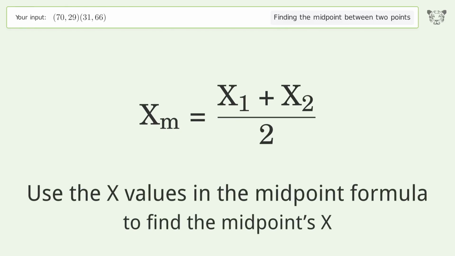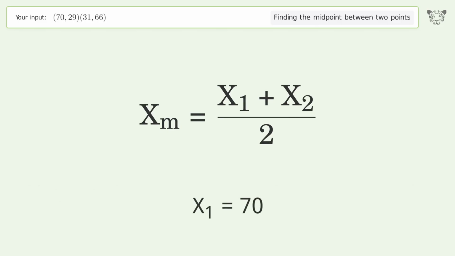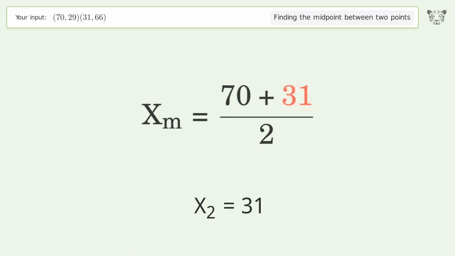Use the x values in the midpoint formula to find the midpoint's x. x1 equals 70. x2 equals 31. Simplify the arithmetic.